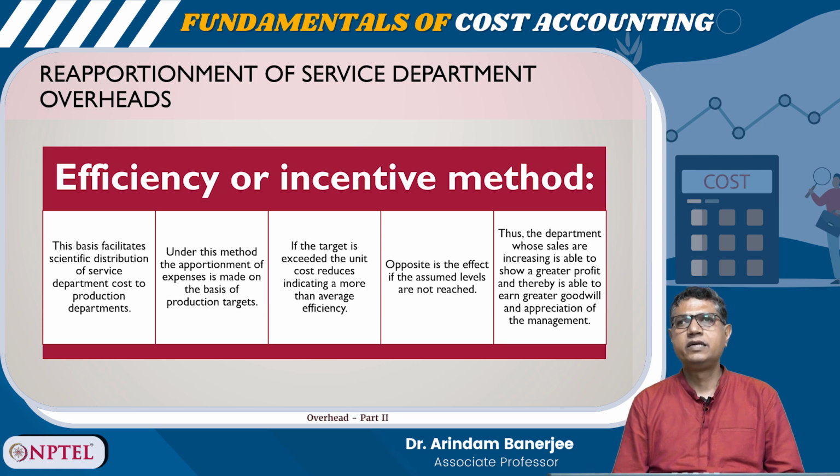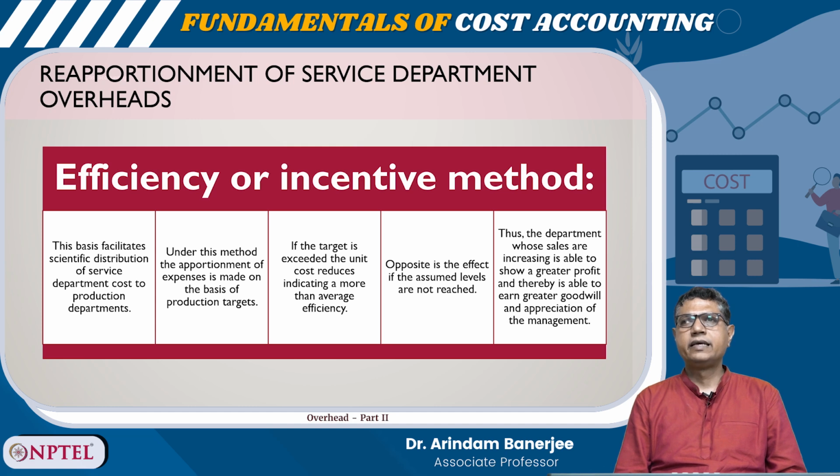Efficiency or incentive method, this is another method for apportionment of service department overheads. This basis facilitates scientific distribution of service department cost to production departments. Under this method, the apportionment of expenses is made on the basis of production targets.